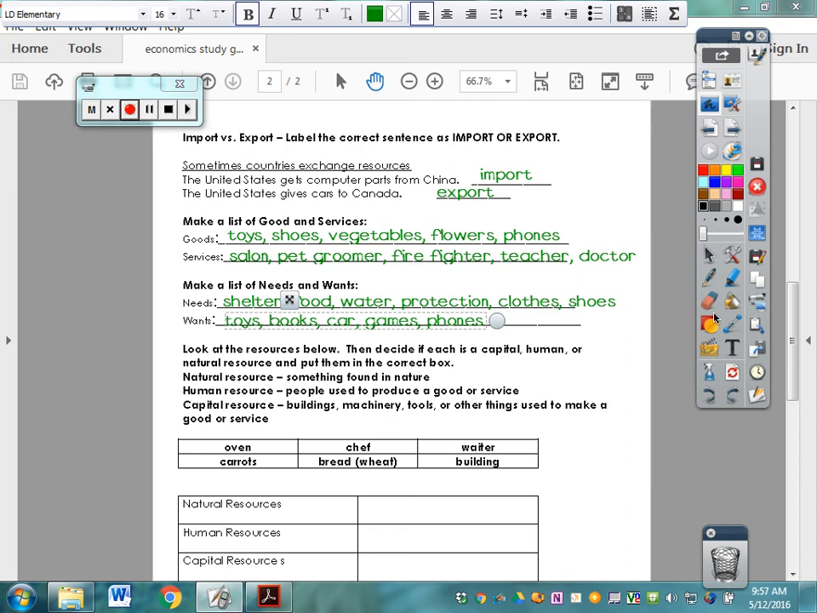Okay, moving on. We're going to move down here to this where we want to put these resources. A resource is something found in nature, human or natural resources. Human resources are people used to produce a good or service, and then capital resources are buildings, machinery, tools, or other things that are used to make a good or service. So we want to take, like oven, is that natural, human, or capital? It is a capital resource. Carrots is a natural resource. And then we have a chef would be a human resource.